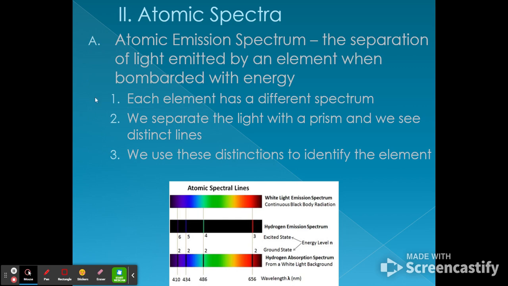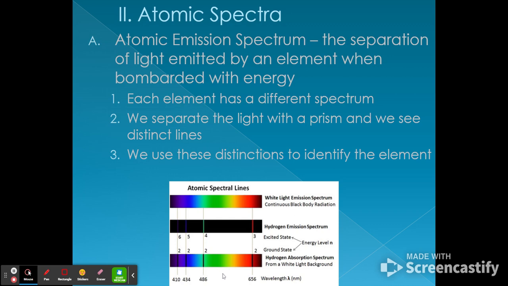Atomic emission spectrum is the separation of light emitted by an element when bombarded with energy. Each element has a different spectrum, so we can identify the element with the spectrum that we see. So we can send the light that we get from the gas through a spectrum and see, for hydrogen, for instance, there are 4 lines. These are a little bit thicker because there's actually, I think, a couple of wavelengths here together, but a very specific amount of energy.